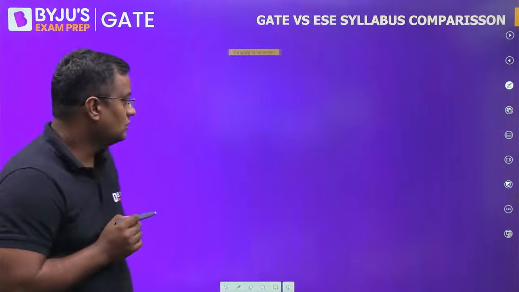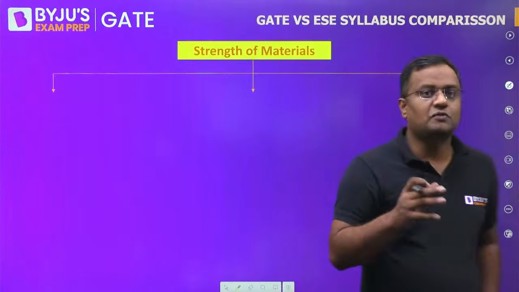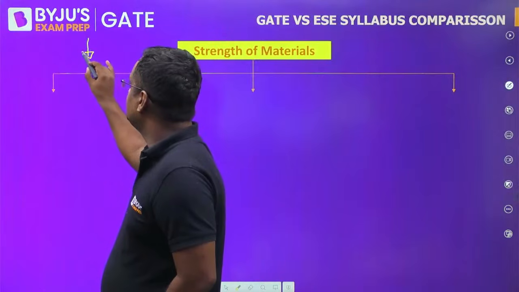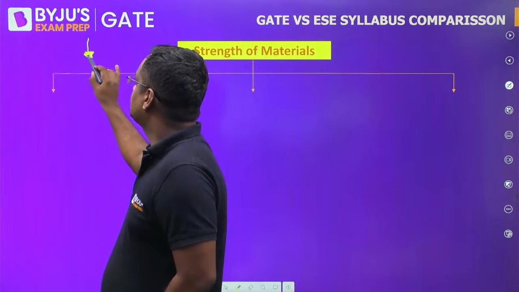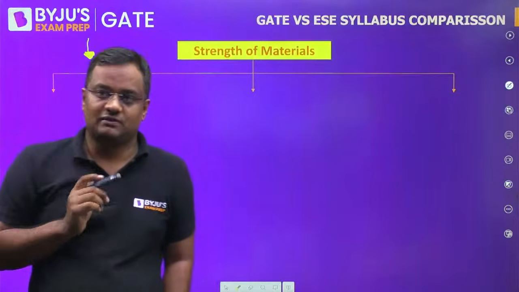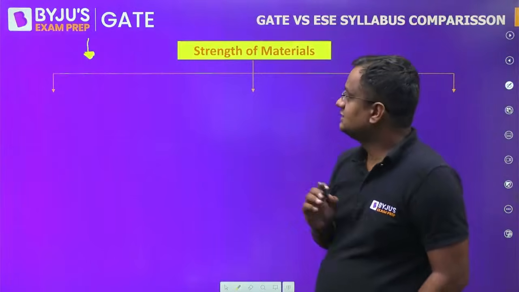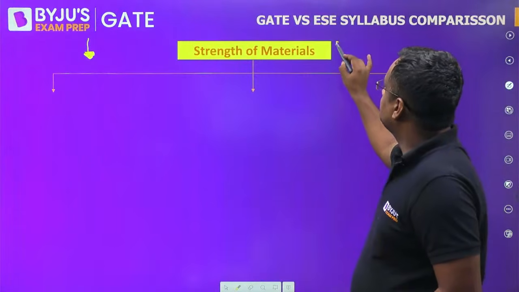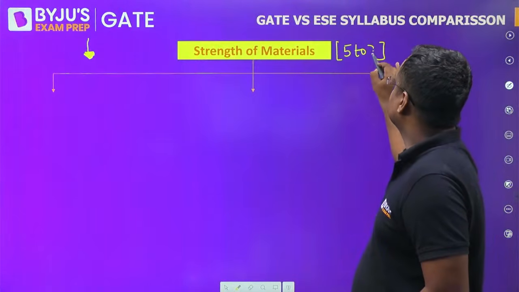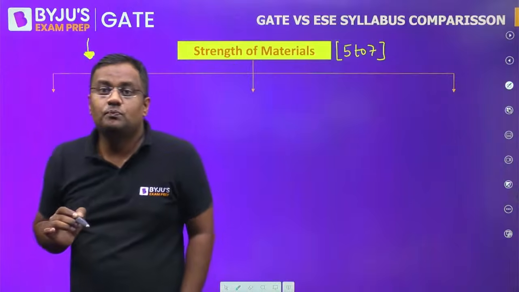Now, strength of materials. Although for the last 5 to 6 years, the weightage of strength of materials has decreased. Earlier, strength of materials was coming for 8, 9, 10, 11 marks. But now it is only coming for 5 to 7 marks. Moreover, guys, even if the weightage is very, very less, might be 5 to 7 marks, still it is one of the most important subjects of civil engineering because